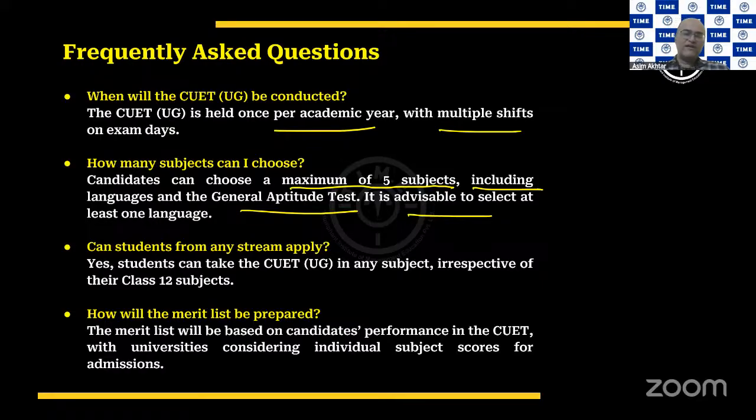Now, the merit list, what do you mean by merit list here? Merit list here means the list of selected candidates. How are they going to prepare it? See, remember, every single university will have its own procedure in place. So some universities may look only at CUET UG performance, whereas some universities may have additional prerequisites also. So you have to check individual universities of your choice, and they may have eligibility criteria apart from that also.